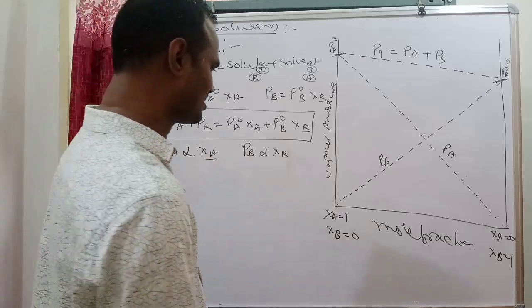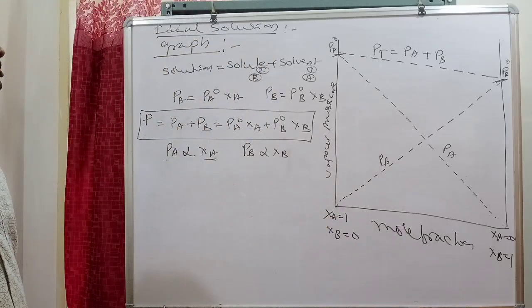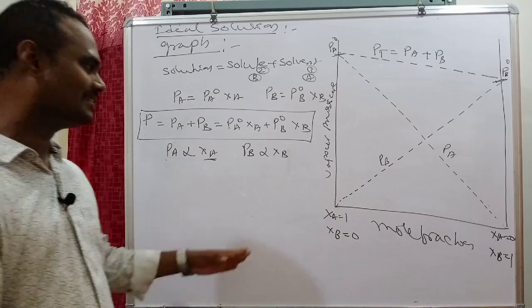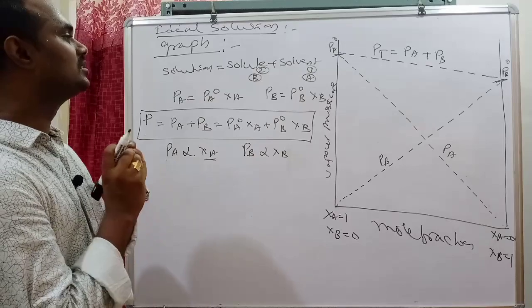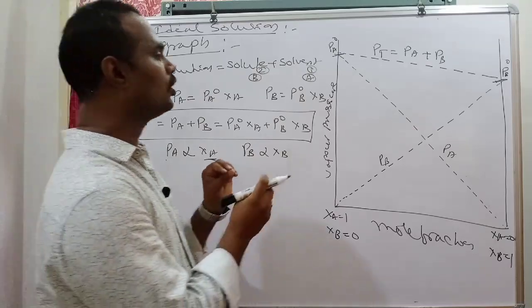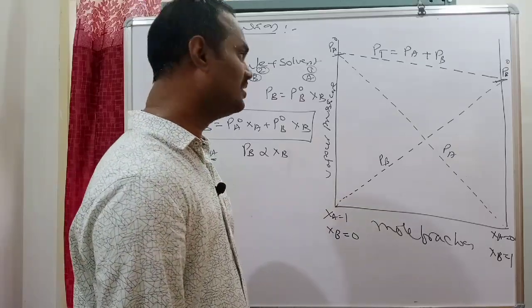According to Raoult's law, mole fraction is directly proportional to the vapor pressure of each component. Here straight linear lines are obtained in this graph. Whichever solution follows this graph, such a solution we should consider as an ideal solution.